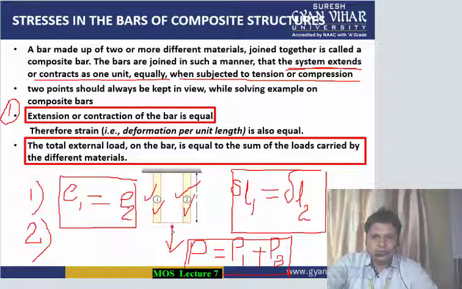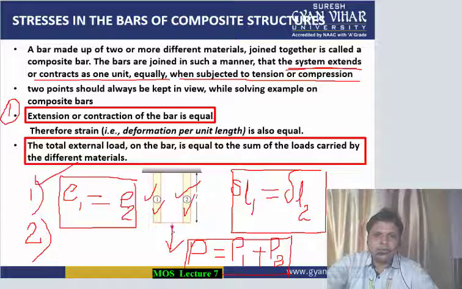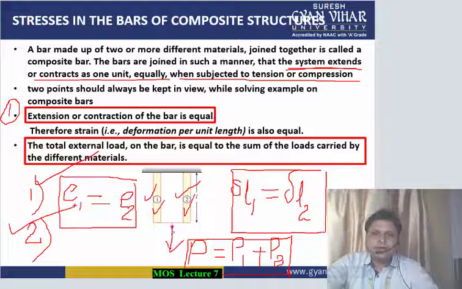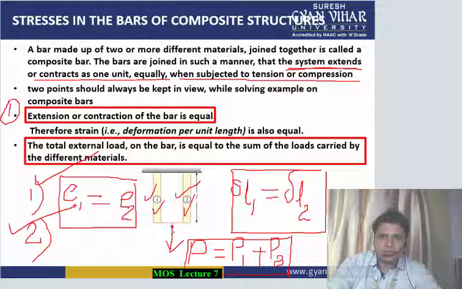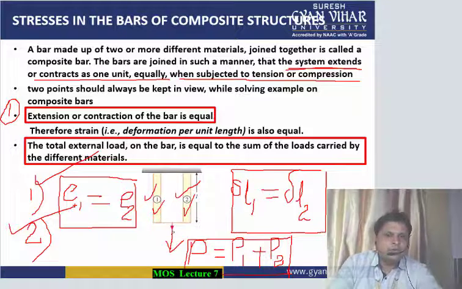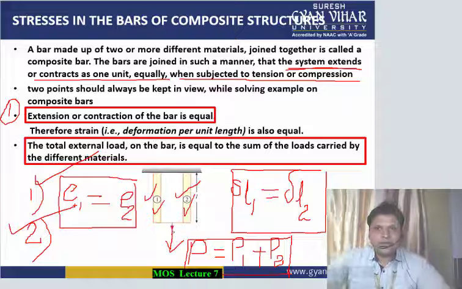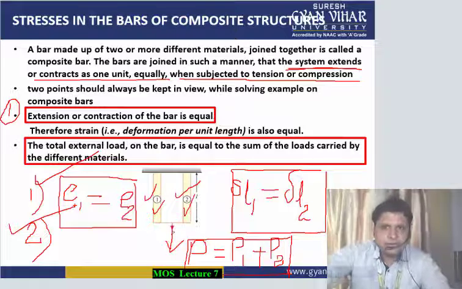So these are the two important points to be kept in mind in the case of composite structures when they are loaded with either a tensile load or a compressive load.